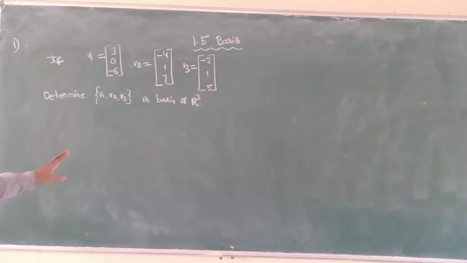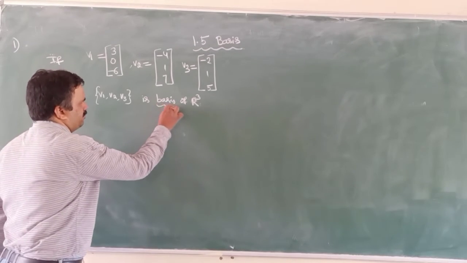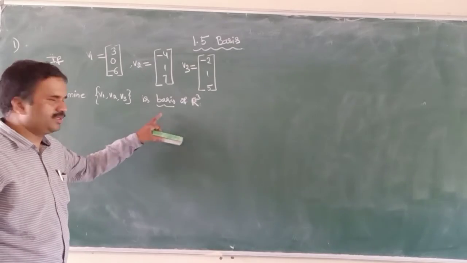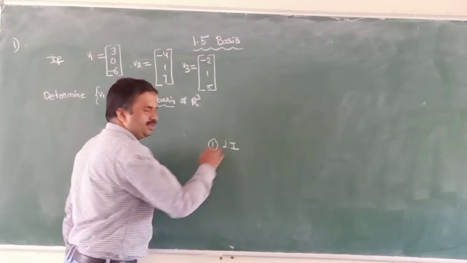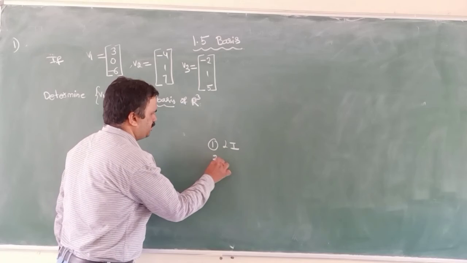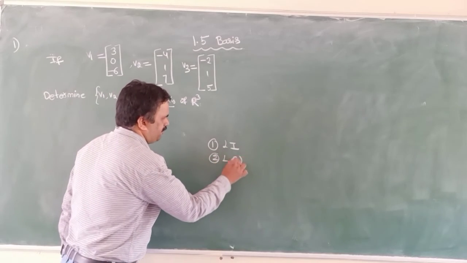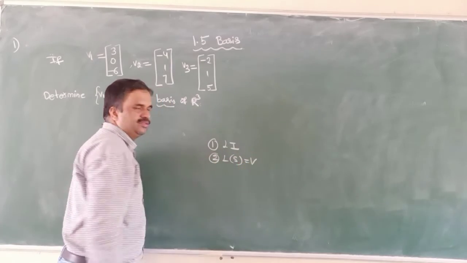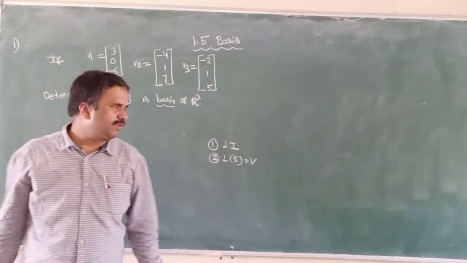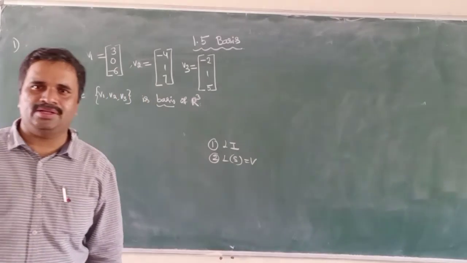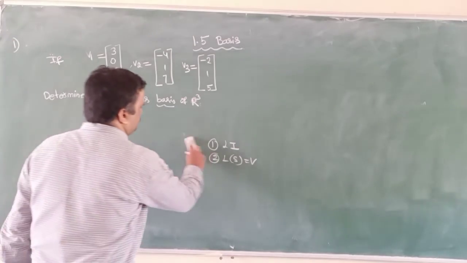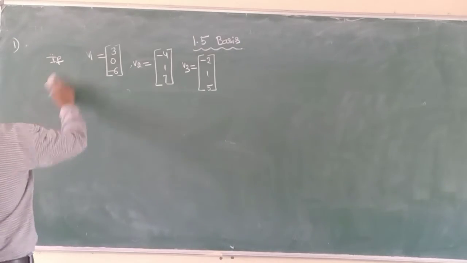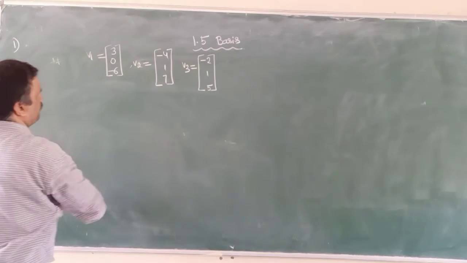Yes, we'll check whether it is a basis or not. In order to check, first we have to prove it is linearly independent. Number two, we have to prove the linear span, L of S is equal to U. These two points we have to check: one is linear independence and one more is linear span. First I am writing what is given.